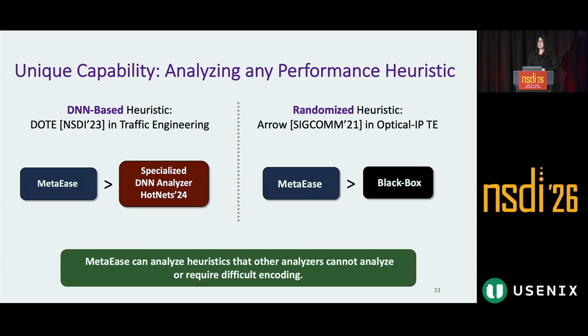I want to highlight that MetaEase can analyze these heuristics while most of the other analyzers either can't analyze them or they have a very hard time. They need a really hard encoding. It's because MetaEase doesn't care about the structure of the heuristic. It just runs its code.